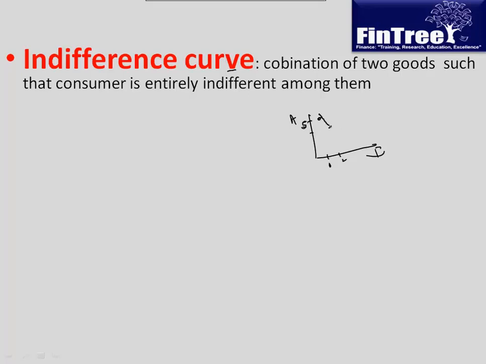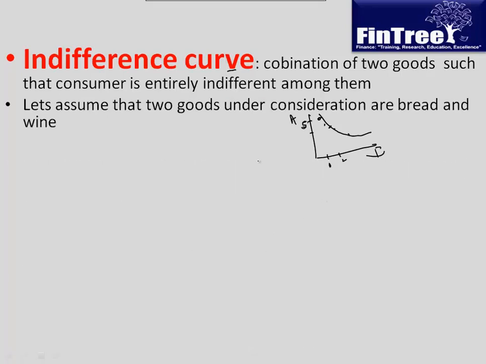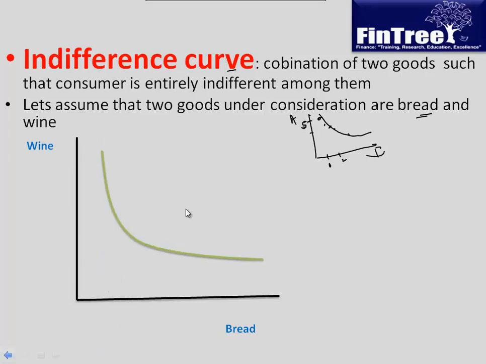So an indifference curve says that at any point on it, you would be given some goods of A and some goods of B, and you would be indifferent between the combinations. If you are given more of A and less of B, you are okay with this. If you are given more of B and less of A, you are okay with this. Now we have two goods under consideration, bread and wine. We put one of them on the y-axis and one on the x-axis, and this is how your indifference curve is going to look.